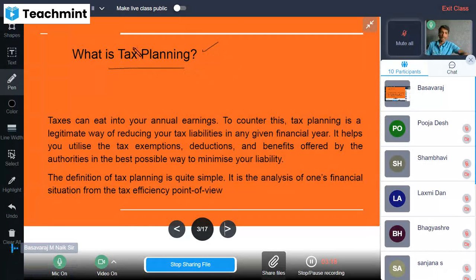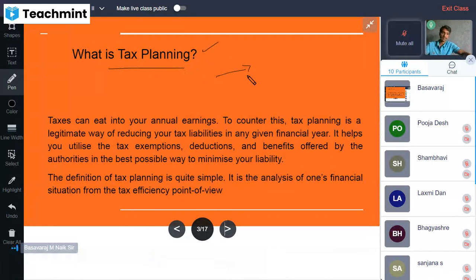You should plan about tax, right? So you earned an income for a particular fiscal year or financial year or earning year, right? So you have to pay the tax, right? So what are the options available in front of you to reduce your tax liability? That's an important thing.